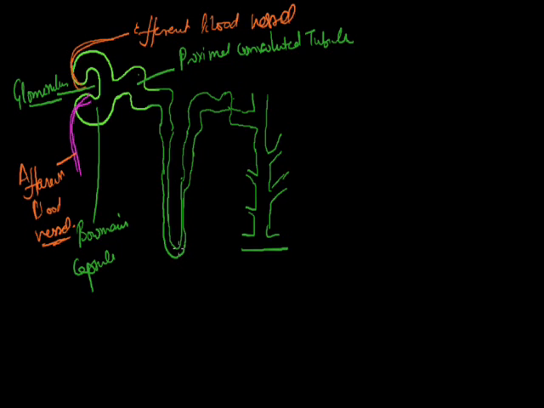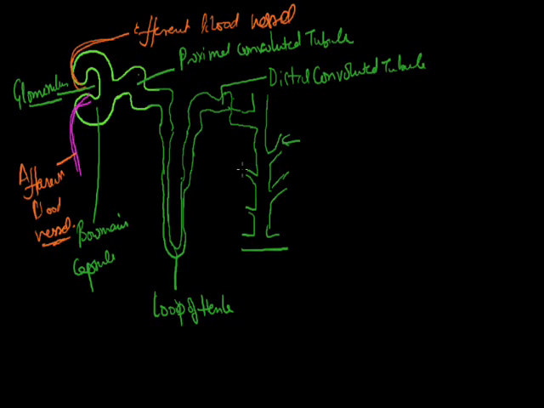The next part is known as the loop of Henle, and this part is known as the distal convoluted tubule.